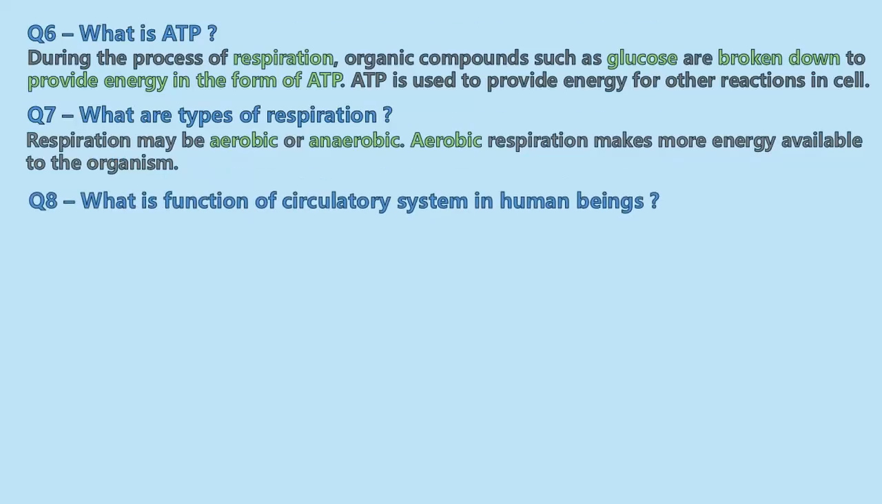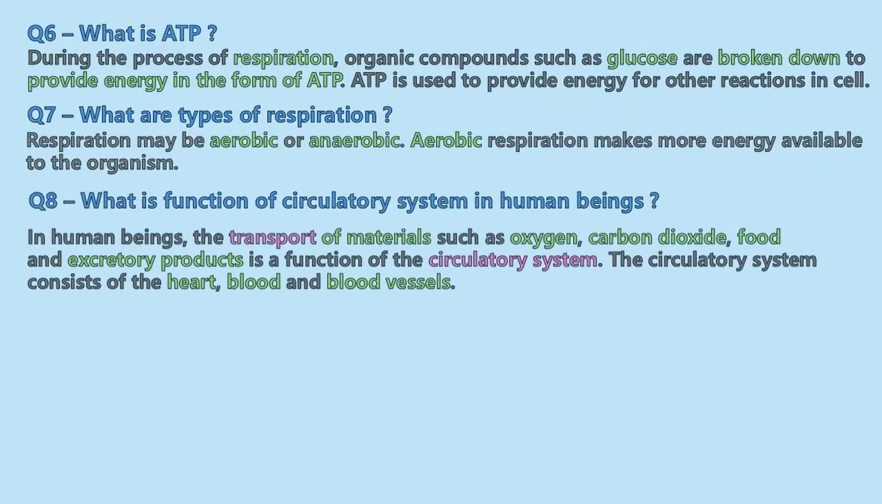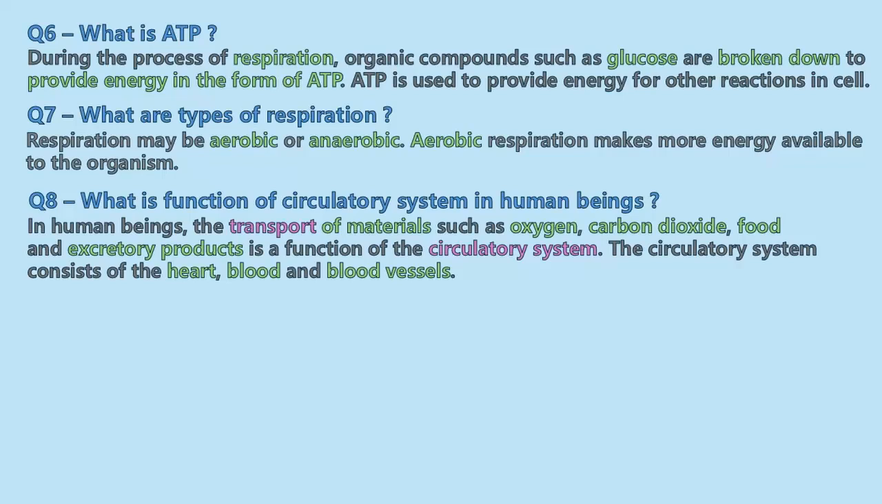What is the function of the circulatory system in the human being? In human beings, for transport of materials, the oxygen that you breathe in gets dissolved in the blood, and the blood circulates and transports this oxygen to various cells, and in the cells the oxygen reacts with glucose and gives you energy. And the byproduct is carbon dioxide.